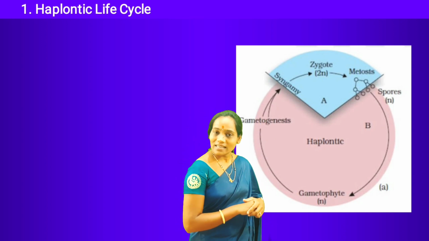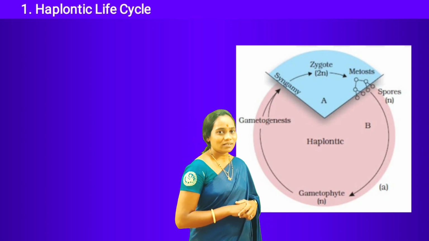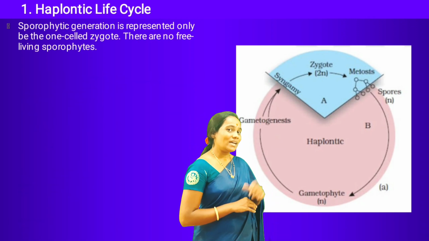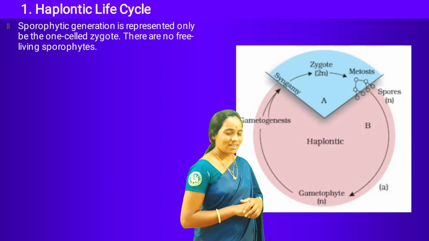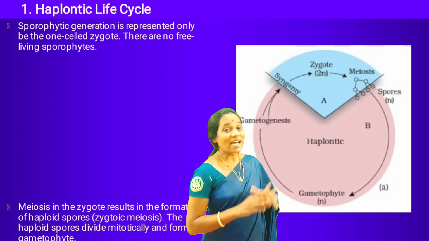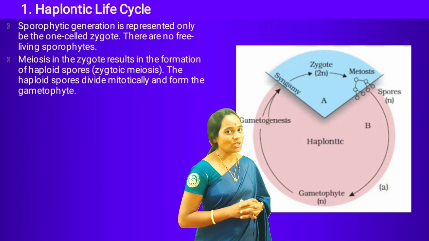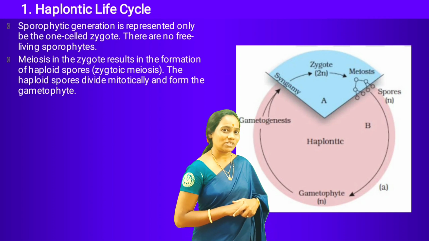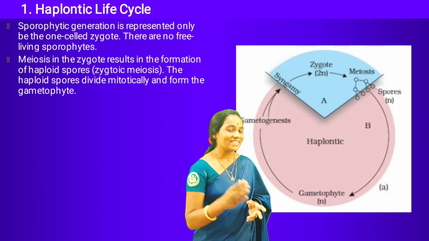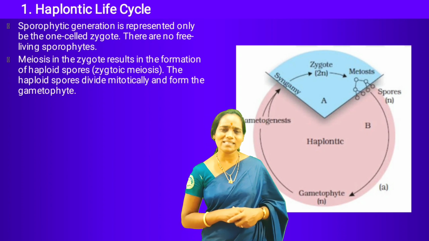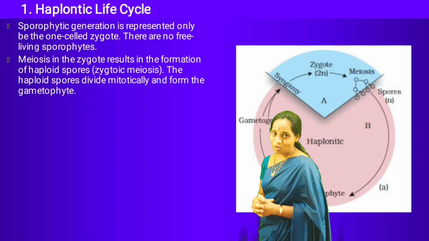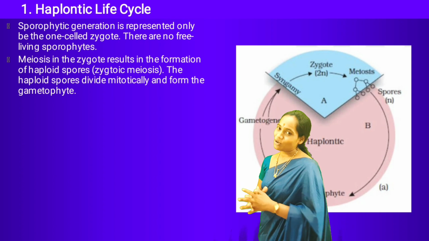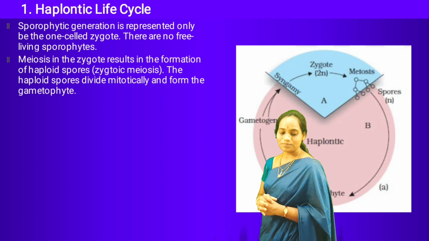That zygote undergoes meiosis to produce haploid spores, and those haploid spores divide by mitotic cell division to give rise to the haploid gametophytic plant body.